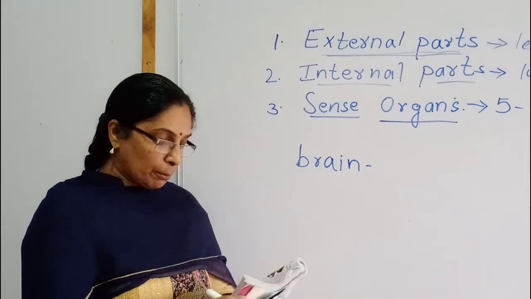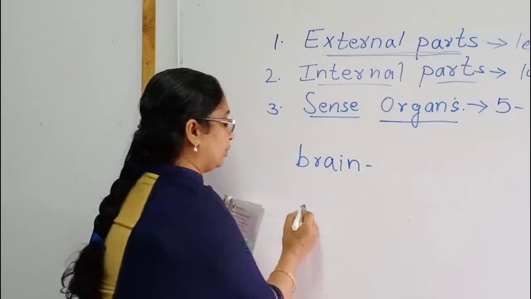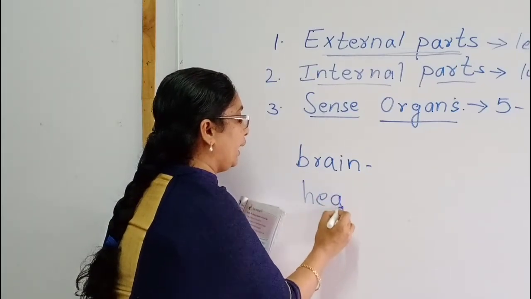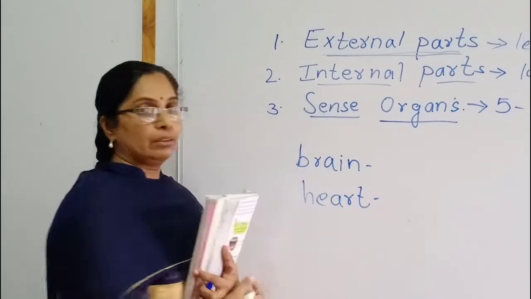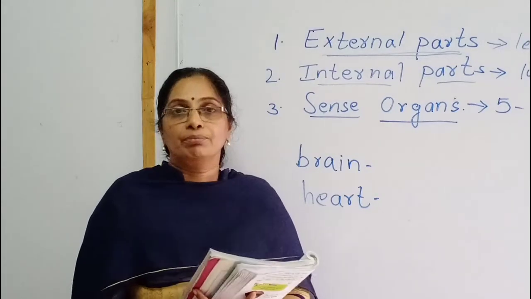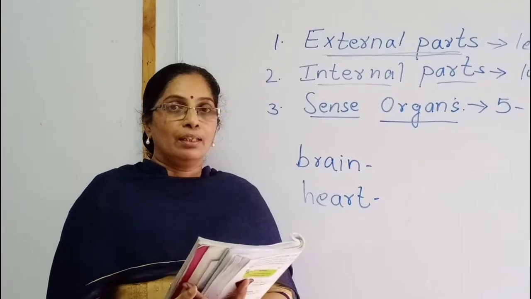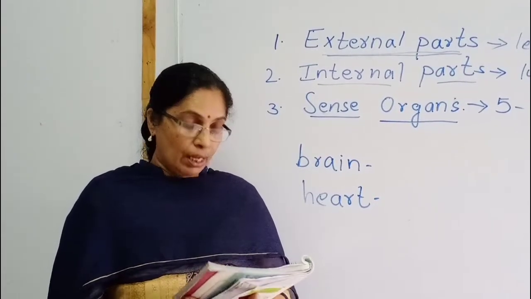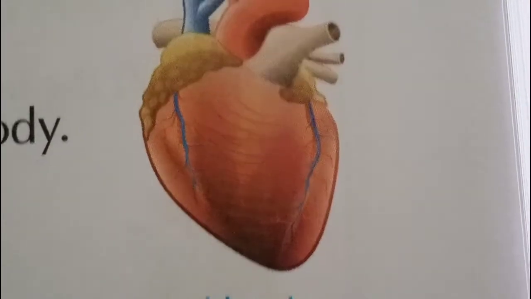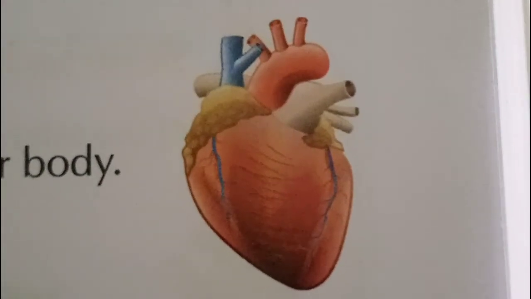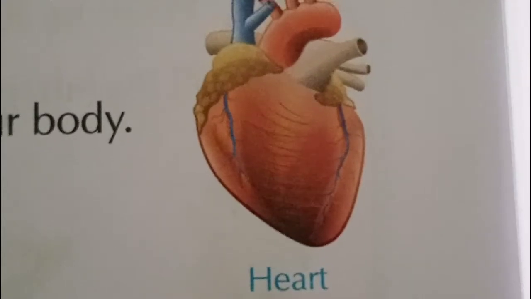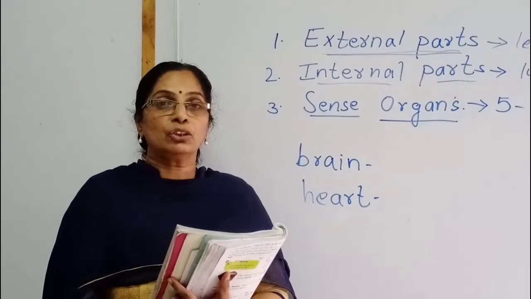Okay. The next part is heart. H-E-A-R-T. Heart. Heart means, what works does a heart do, children? We have one heart. What works does our heart do?